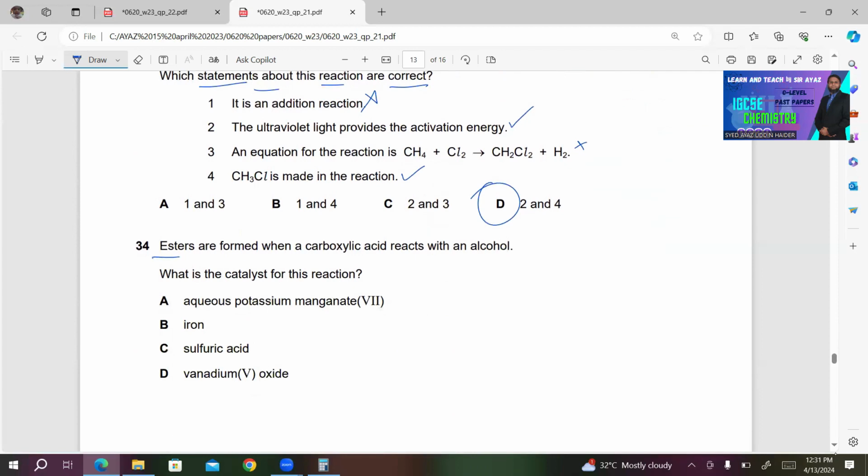34. Esters are formed when a carboxylic acid reacts with an alcohol. What is the catalyst for this reaction? So we need the catalyst for the esterification reaction, the reaction between carboxylic acid and alcohol. It must be acid. So C is the right answer in this case.